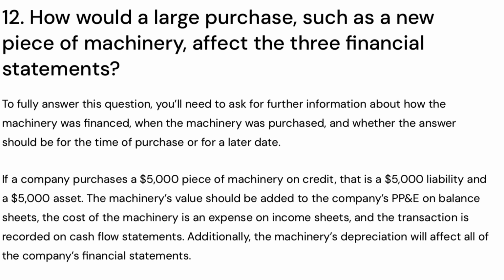If a company purchases a $5,000 piece of machinery on credit, that is a $5,000 liability and a $5,000 asset. The machinery's value should be added to the company's PP&E on balance sheets. The cost of the machinery is an expense on income sheets, and the transaction is recorded on cash flow statements. Additionally, the machinery's depreciation will affect all of the company's financial statements.